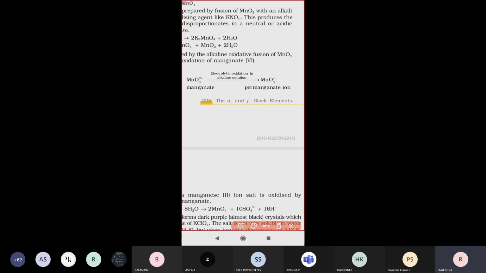Once again, in the first step we take manganese dioxide and oxidize it in presence of KNO3 solution or air, and it forms manganate ion, MnO4 2 minus. This is the first step.